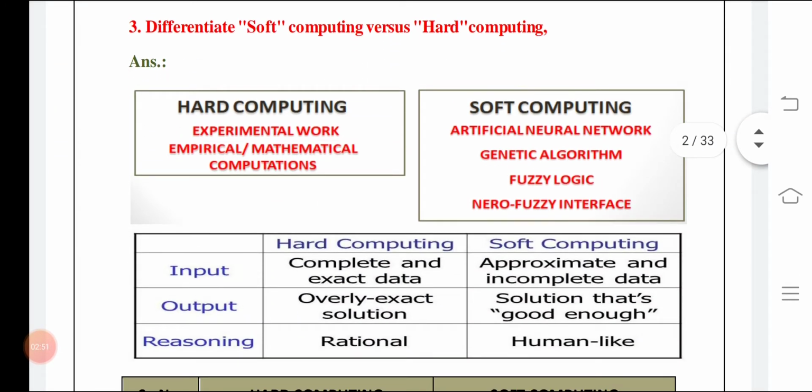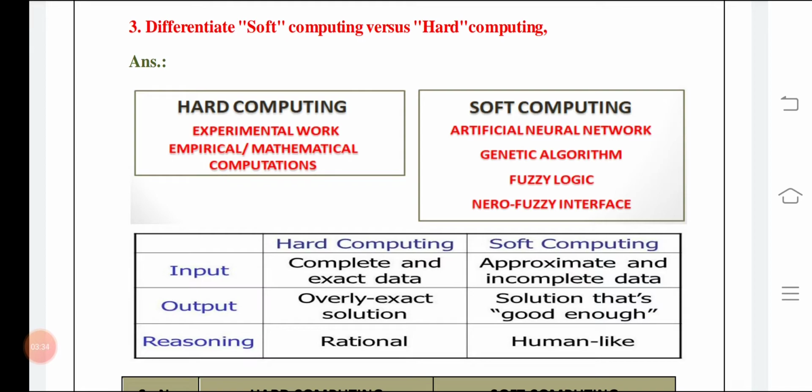Now we need to understand the difference between soft and hard computing. Hard computing means experimental work, empirical or mathematical computations, whereas soft computing means some toolboxes and soft computing techniques such as neural networks, genetic algorithm, fuzzy logic, neurofuzzy are being used. The difference is that hard computing is complete and exact. Soft computing is approximate and incomplete data can also be used. The output of hard computing is exact solutions, and soft computing gives a solution that is good enough.